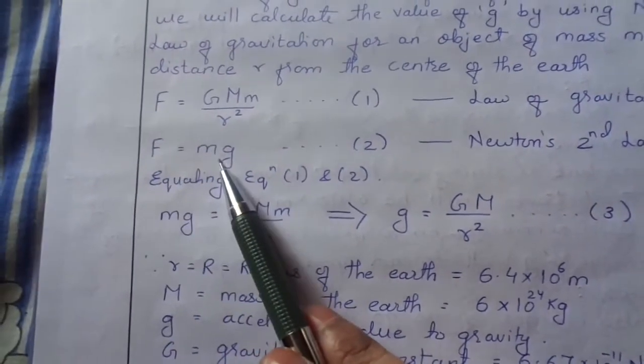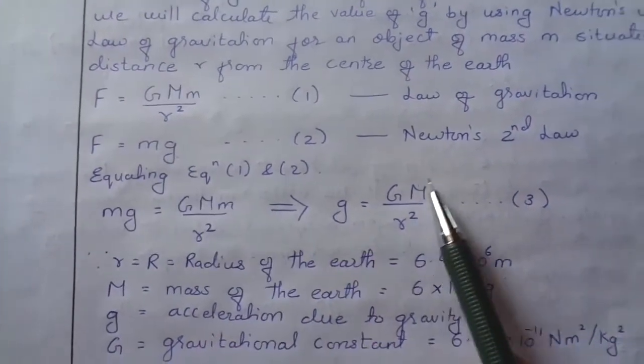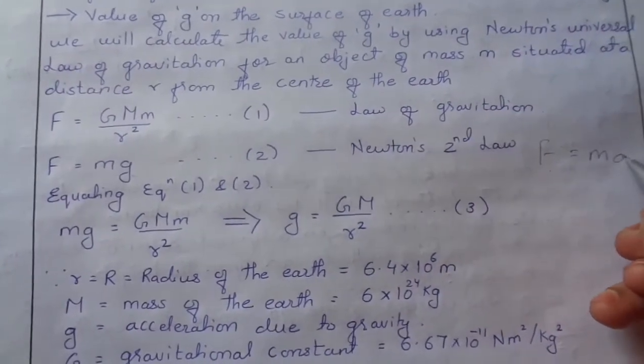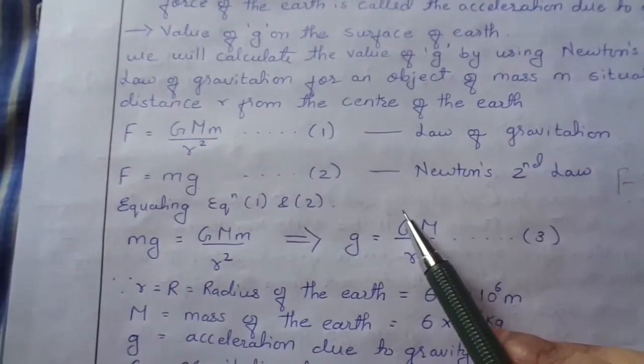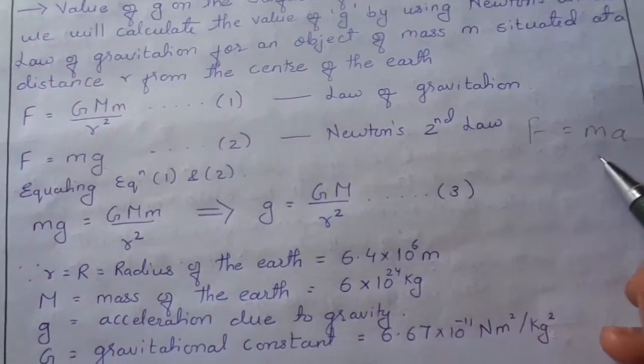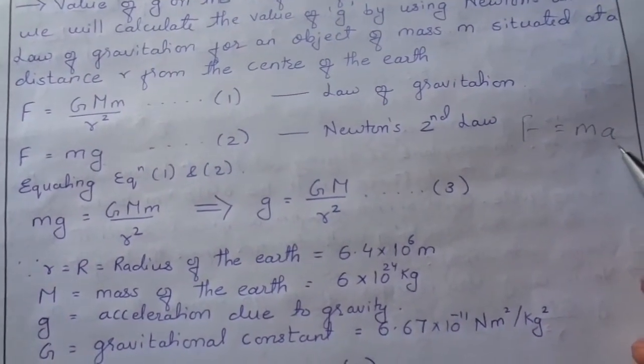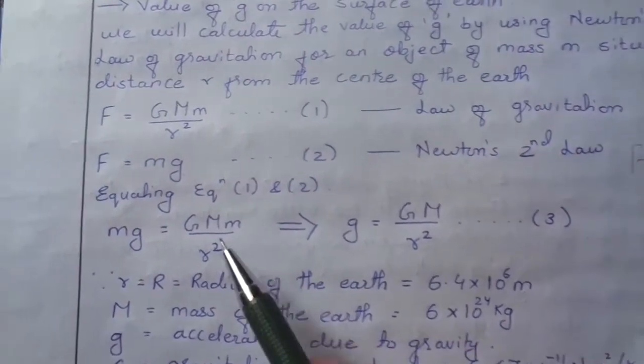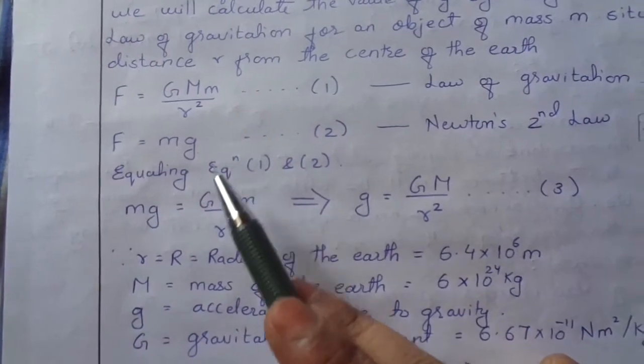F equals m into g, which is Newton's second law. You know F equals m a is Newton's second law, but here we are considering acceleration due to gravity, so a is replaced by g. So F equals m g.